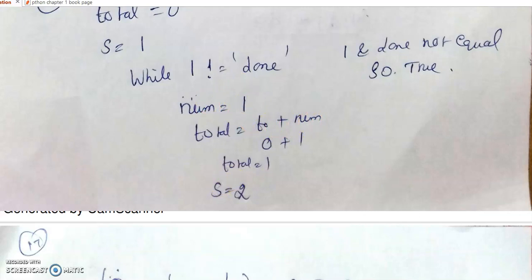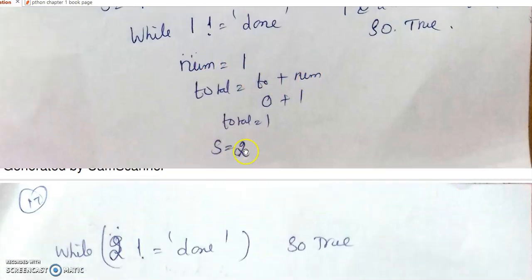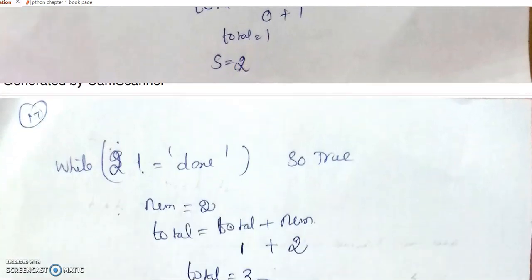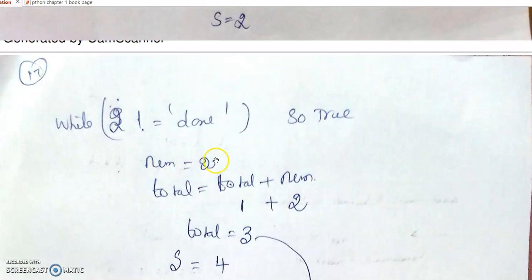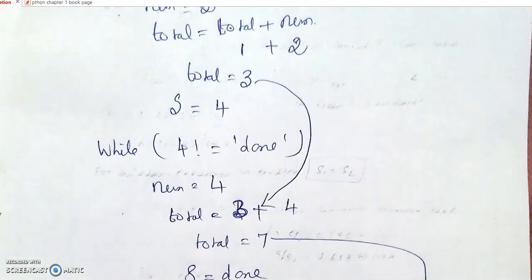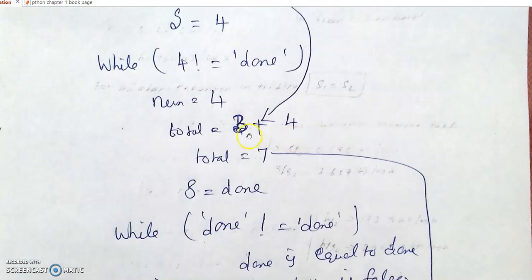Again, the user is entering the value of 2. 2 is not equal to done, so it will go inside the loop, and the total already contains 1. 1 plus 2, 3. Again the user is entering the value 4. 4 is not equal to done. Already the total value is 3.